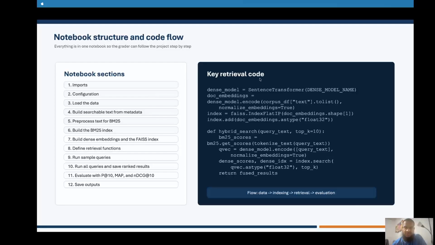This is sample data, how it looks. I have the cast, director, language, country, platform, and so on, and then the query ID and other fields. This is just the basic search text format and then the preprocessing for BM25. Later, further down, these are the sample queries. Then if I run all the queries, this is the evaluation, how it looks for BM25. It's 1.1 and all the rest.